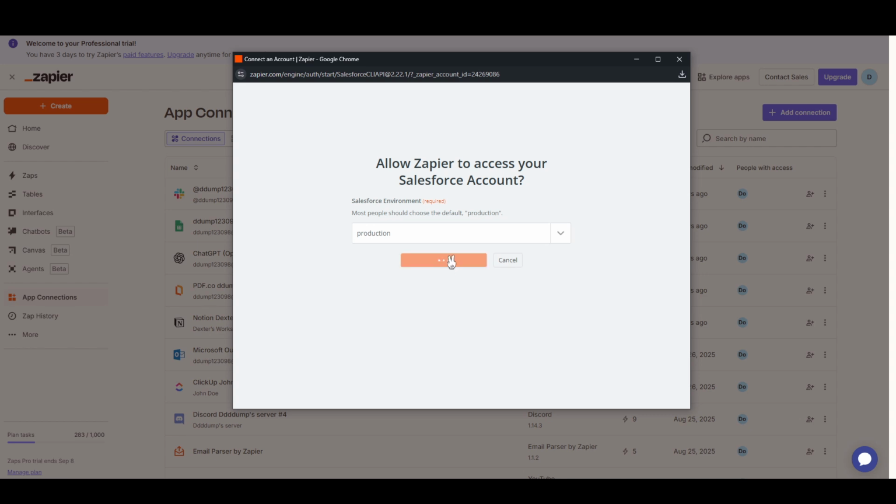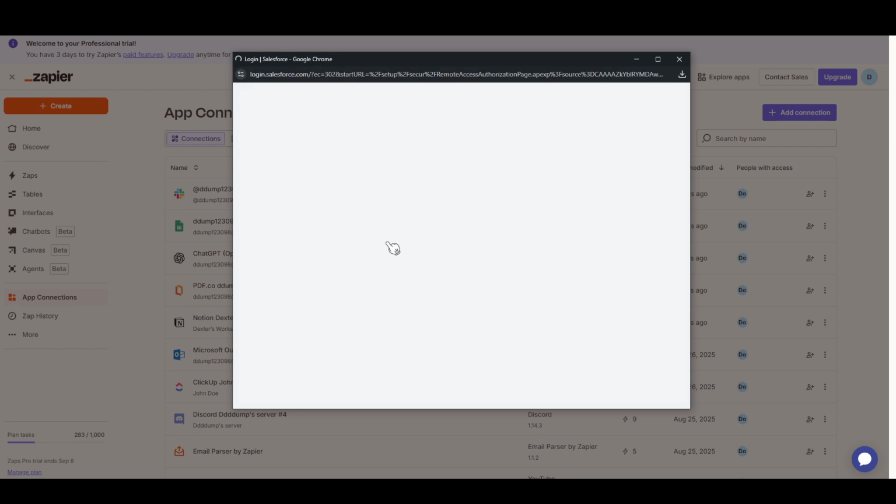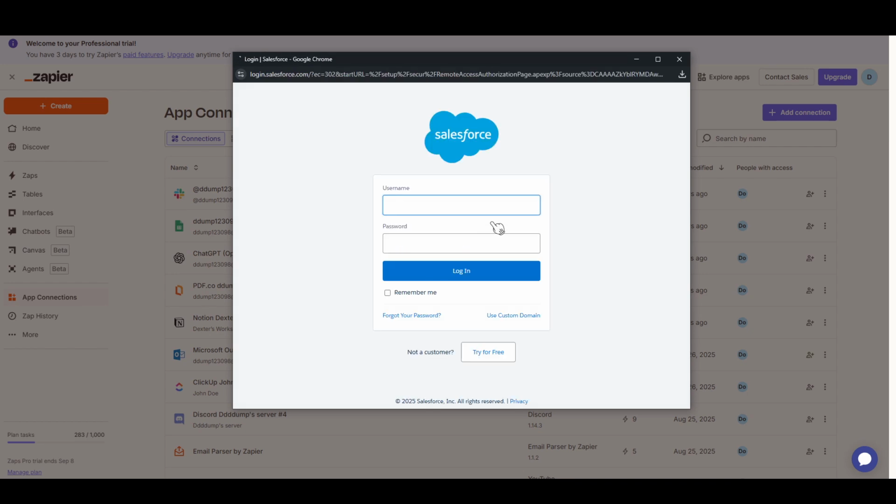It's as straightforward as that. There are no complex steps or technical maneuvers needed. Zapier makes it remarkably simple to bring these two platforms together. You'll see a confirmation that you are now connected to your Salesforce account through Zapier, which means you are ready to start creating Zaps. These are the automated workflows that will save you time and effort in your daily tasks.